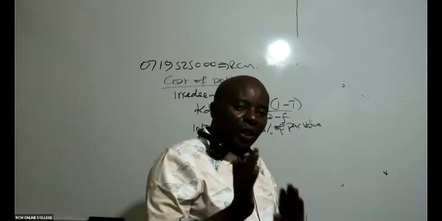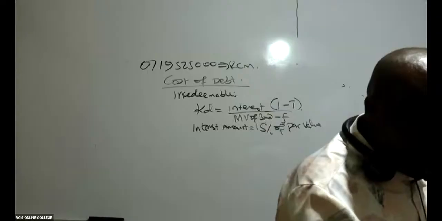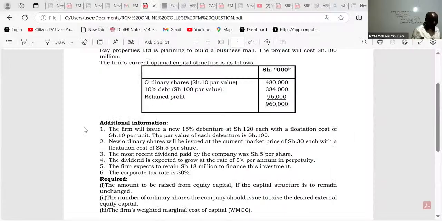So do we have the par value in this question? So the par value, ladies and gentlemen, we are told that the firm will issue a new 15% debenture at shillings 120.